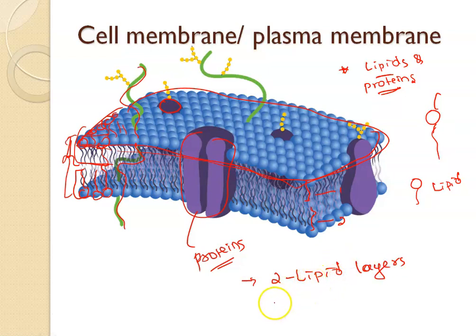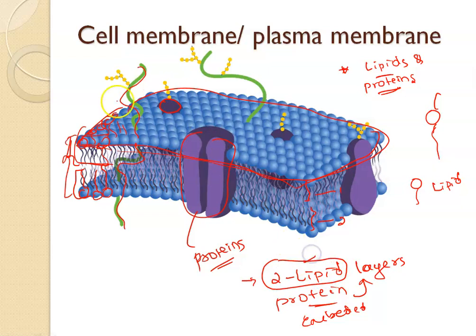and we have embedded protein molecules in these lipid layers. Because the plasma membrane is made up of two lipid layers, the structure of the plasma membrane has a name. Because of having two lipid layers, this structure is also called a bilayer structure.